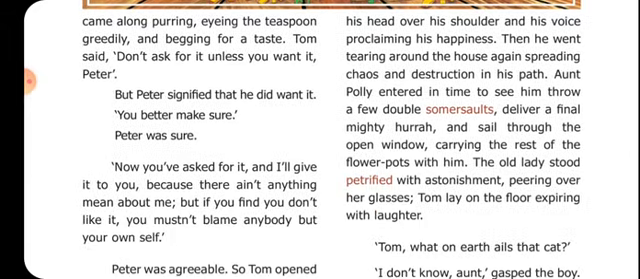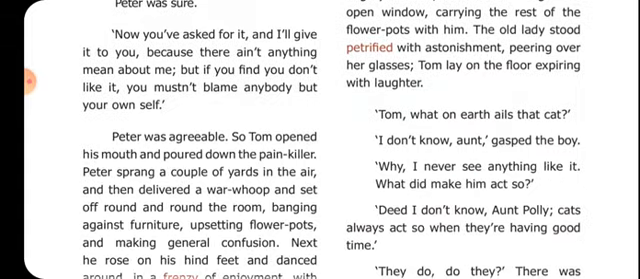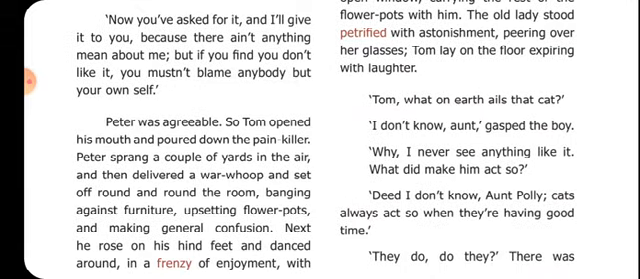Alright, so what's happening now? After having eaten the painkiller, the cat's condition is described here. Tom opened Peter's mouth and poured the painkiller. Peter sprang. Sprang means jumped, so underline the word sprang and write jumped. Peter jumped a couple of yards in the air, so he jumped a long distance.